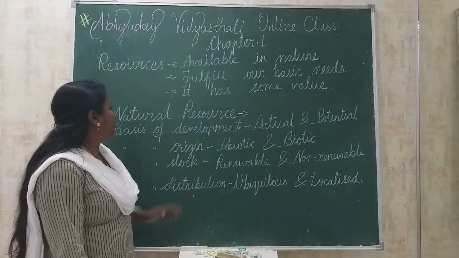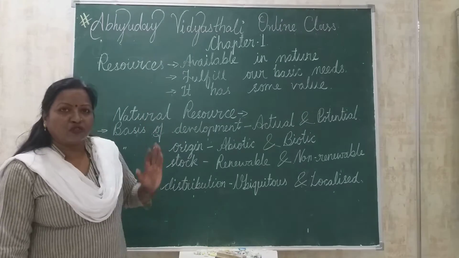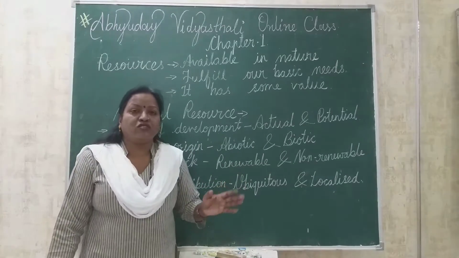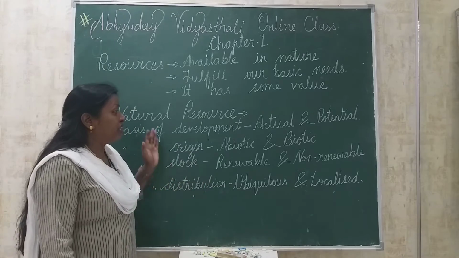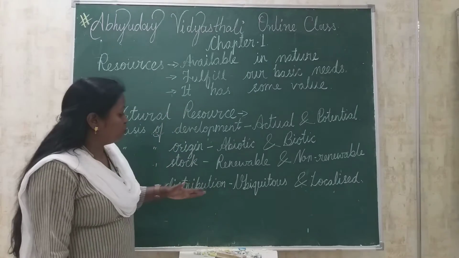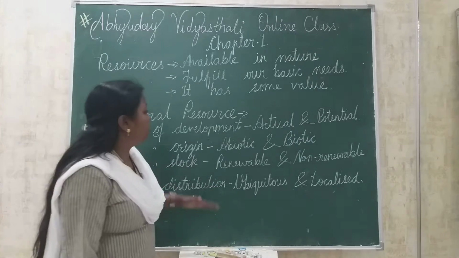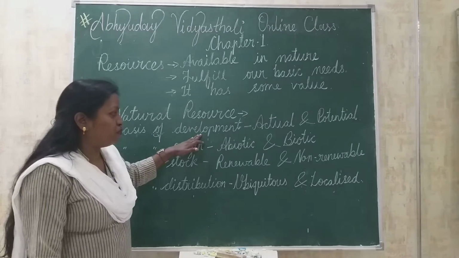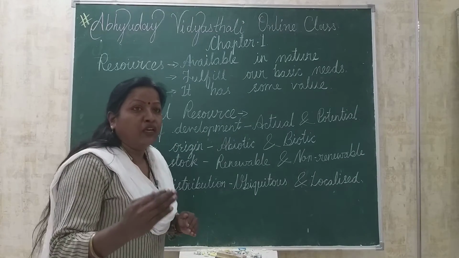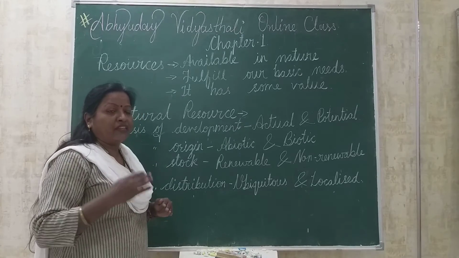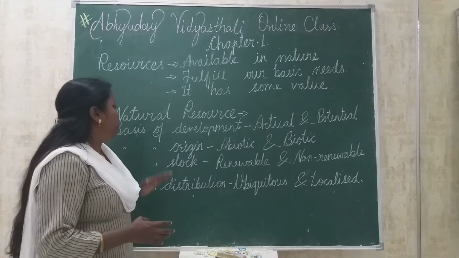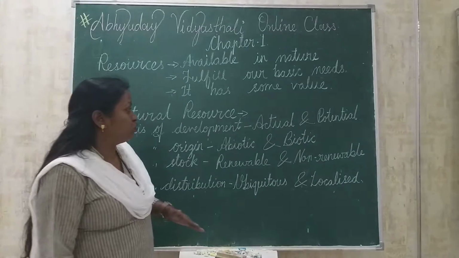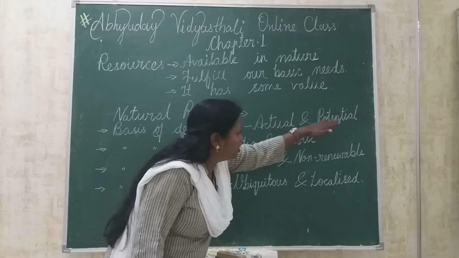Now let us discuss natural resources. As you know, resources are of 3 types. First one is natural resource, second one is man-made resource, and third one is human resource itself. Now, further division of natural resources. Natural resources are divided into 4 categories, and these 4 categories are on different bases. First category is on the basis of development. As resources develop, their quantity gets decided, and in that way we can classify our resources. On the basis of development we can divide resources into 2 categories. First one is actual and another is potential.